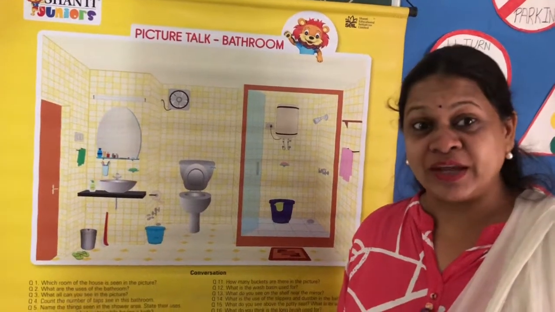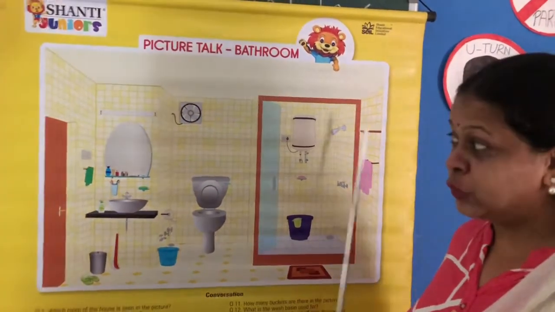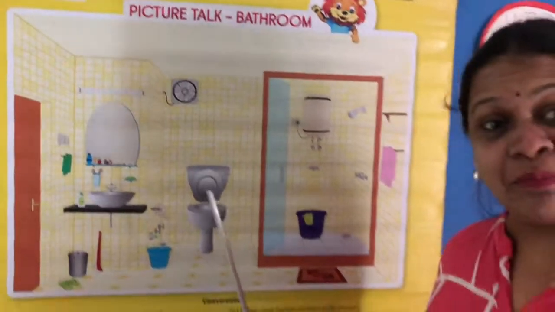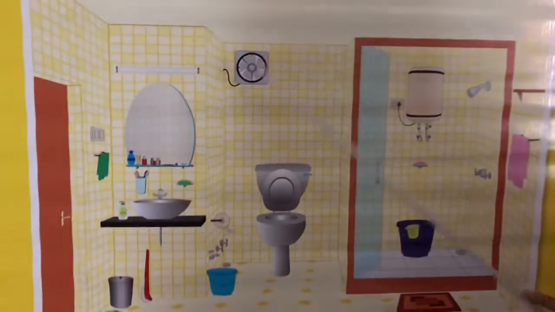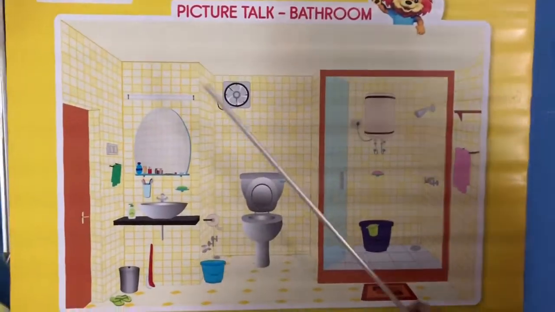Hello children, today I am going to show you my bathroom. What are the things there in my bathroom and how do we use them? Okay, now let us start with this.